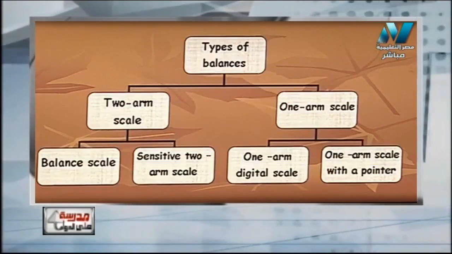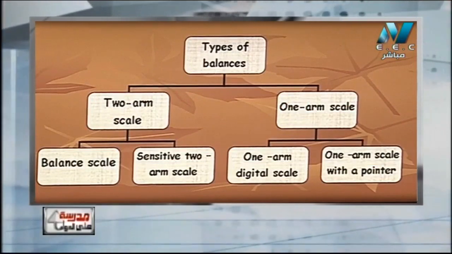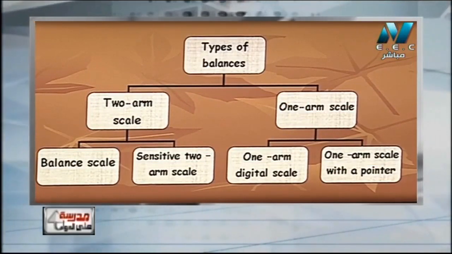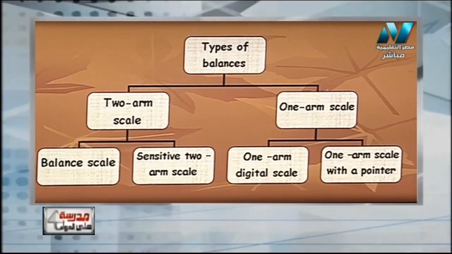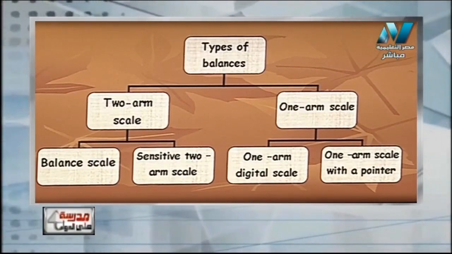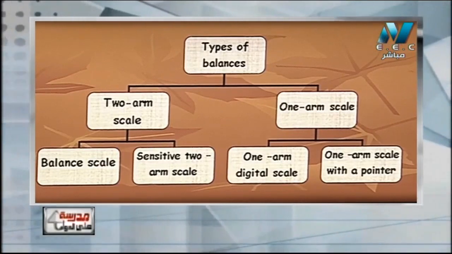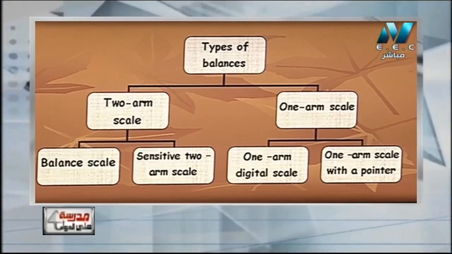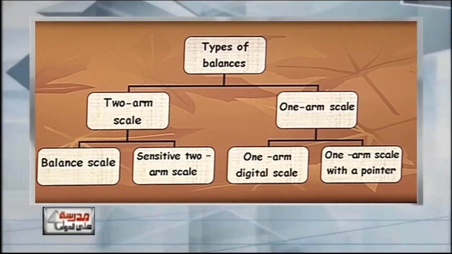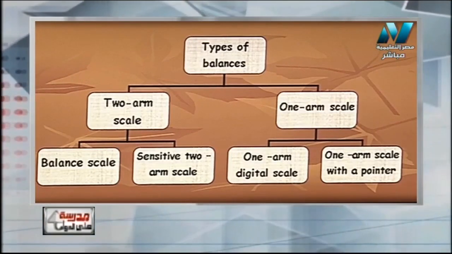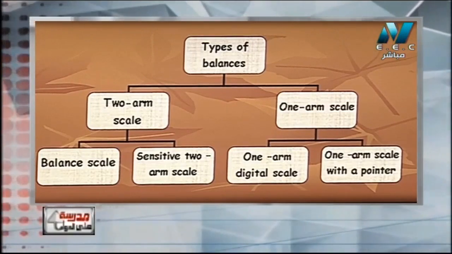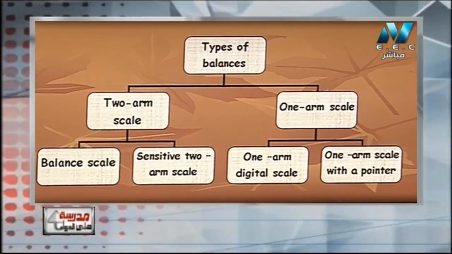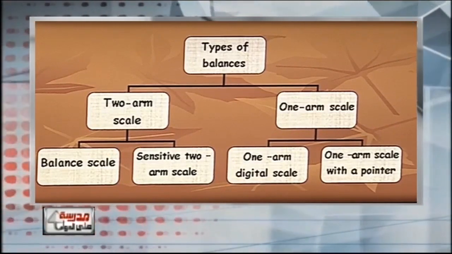How many types are there? We have two main types of them, which are two arm scale and one arm scale. Two arm scale such as balance scale or sensitive two arm scale. We have two kinds: the balance scale, an ordinary balance, sometimes called a common balance, and the sensitive two arm scale, which was used long ago to measure very expensive things like gold. One arm scale such as one arm digital scale and one arm scale with a pointer.